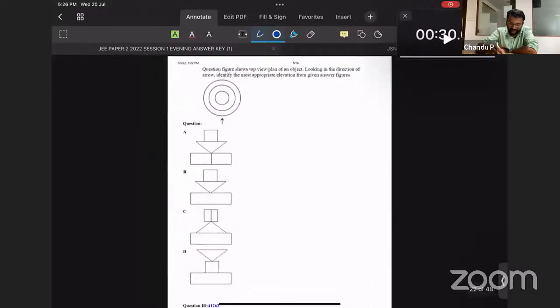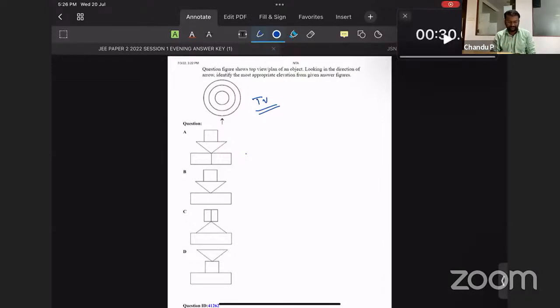Next question. This question has been asked once earlier. At that time, options A, B, C were there too. D was a new introduction. So that is the only change. They only changed the elevation. Top view has been provided. You need to find the elevation. Yeah, very good. Himanshu remembers it. So this question is also a previous year question. This shows the importance of previous year questions for this particular exam. JEE is very much interested in asking previous year questions.